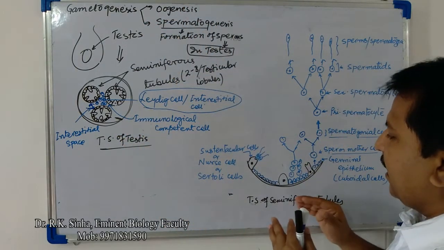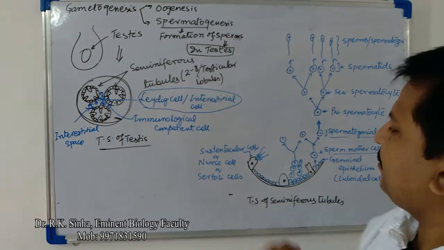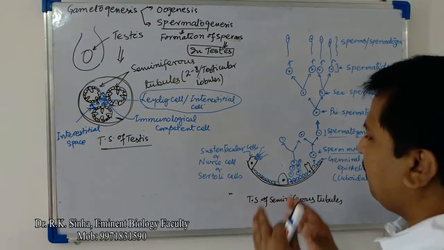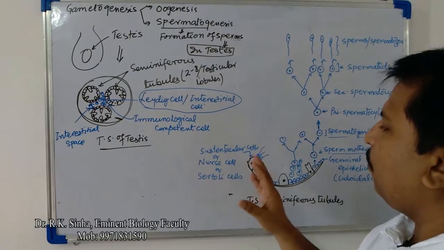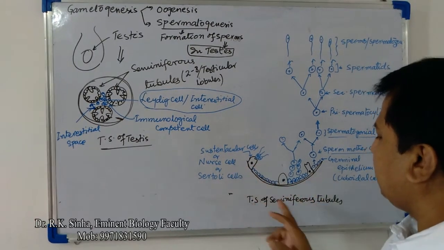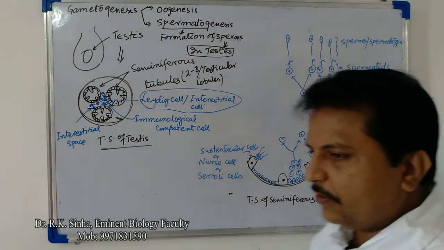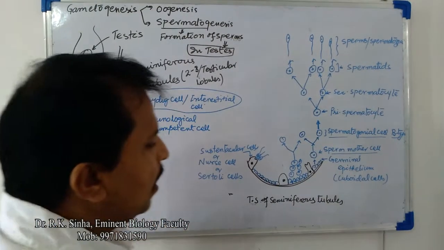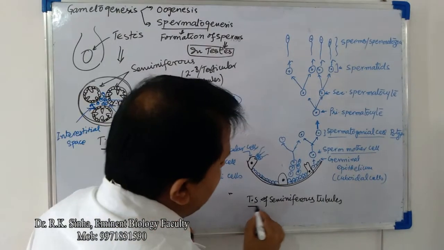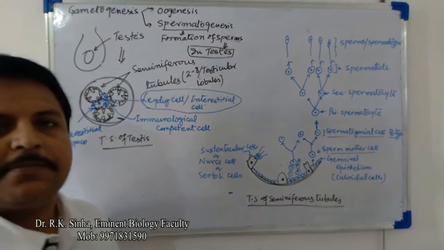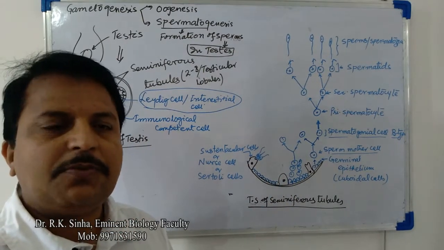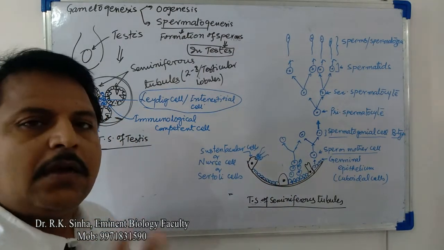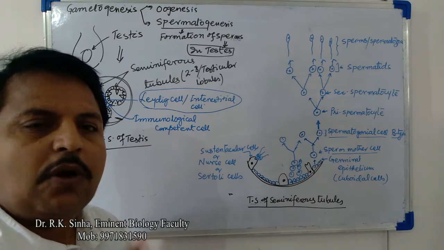Now we will study spermatogenesis. We dissect one seminiferous tubule. When we dissect one seminiferous tubule, what kind of cellular structure will be found in the transverse section? Let's see. This is the transverse section of a seminiferous tubule. When we cut this seminiferous tubule, we get two different types of cellular lining.